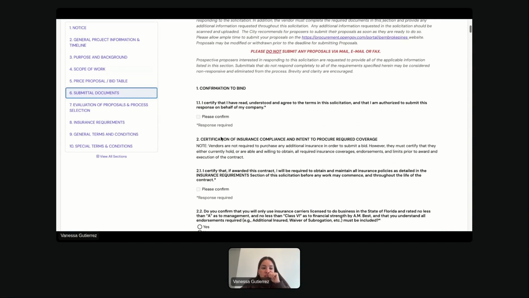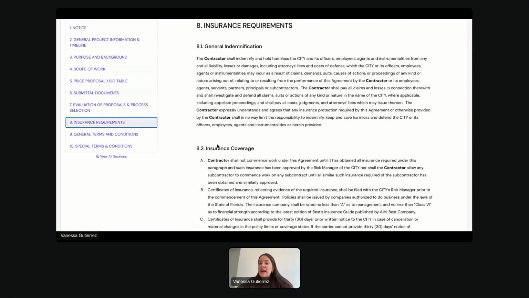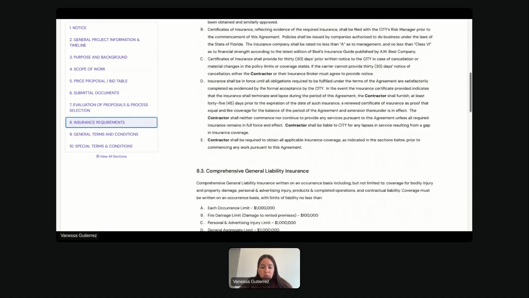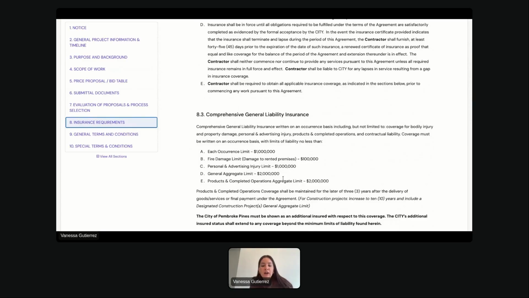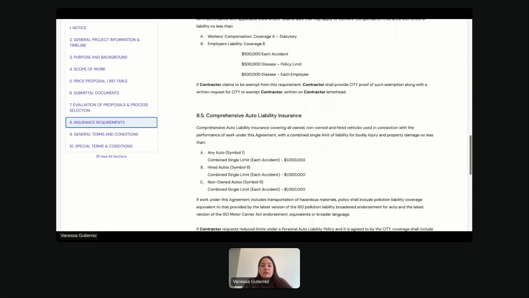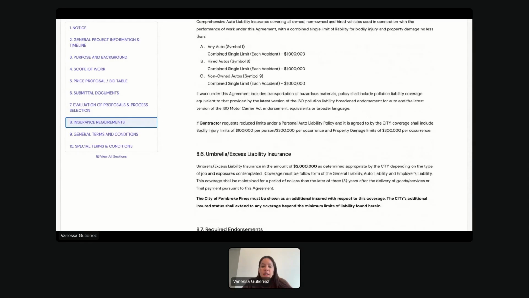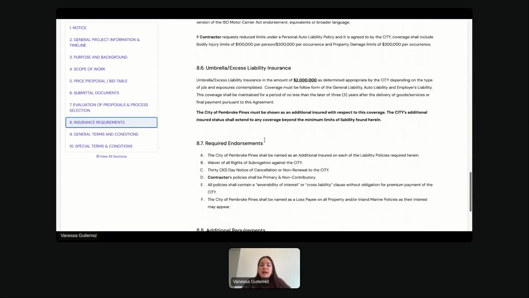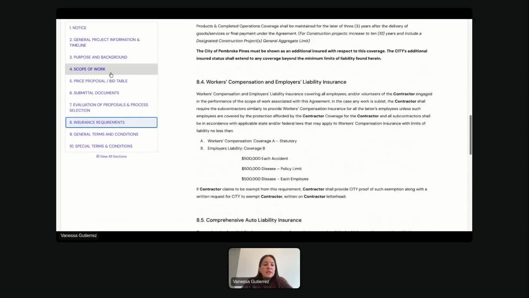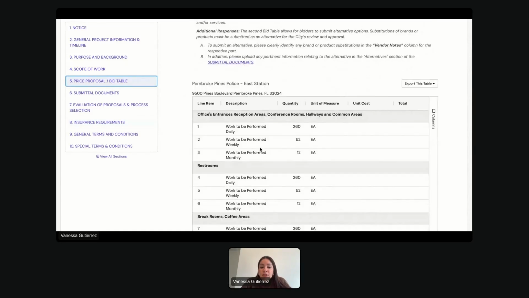And this is just the insurance requirements. You're probably going to have, what is it, a million and two. That's usually the, here you go, a million and general aggregate 2 million. That is very much how it always works. And workers' comp is very low actually. It's 500, very low. You do need an umbrella of 2 million. It's probably going to be like $2,000 overhead that all of them are going to cost you altogether. The price, conference rooms that have to be probably dusted, 260 conference rooms.